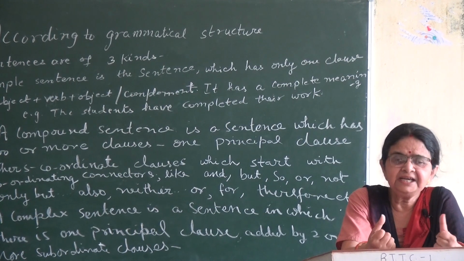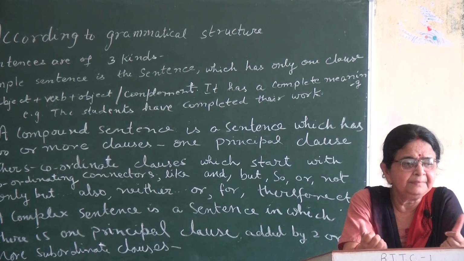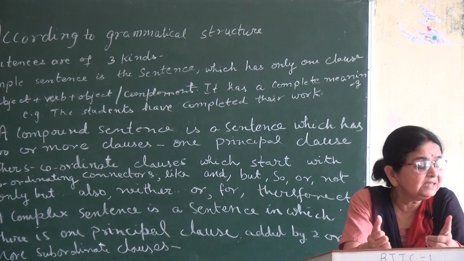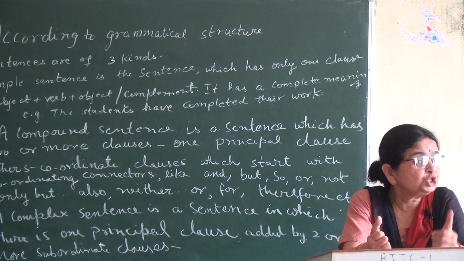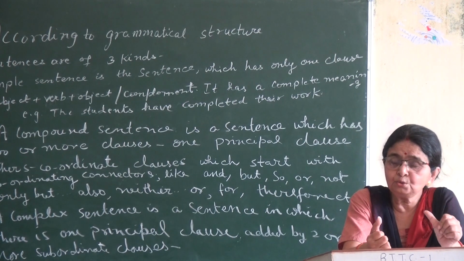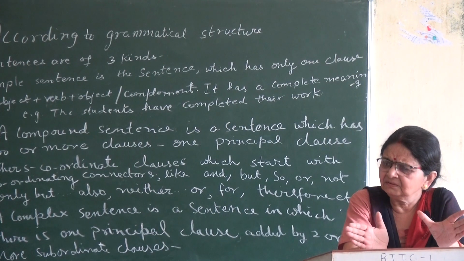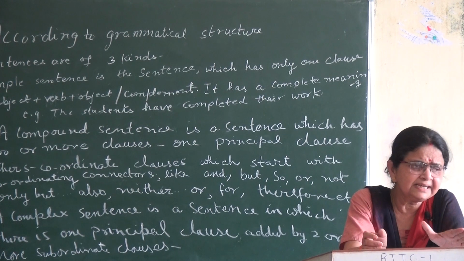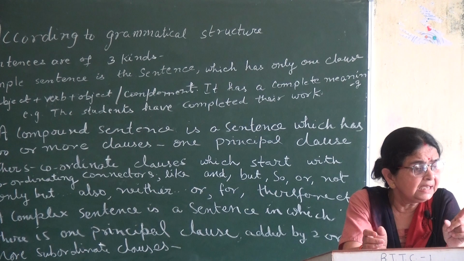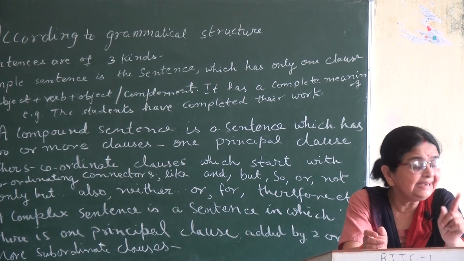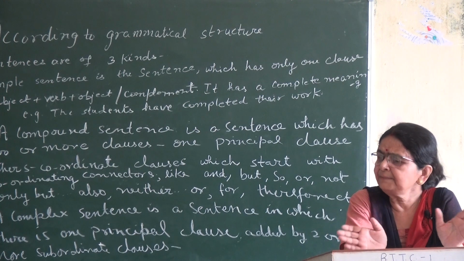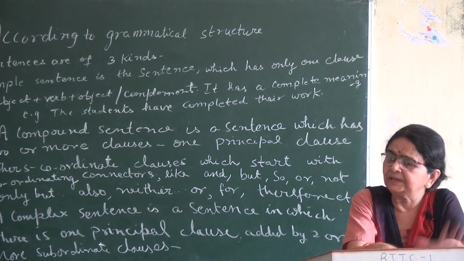Ankit worked hard and failed in the exam. So both ideas are opposite. So but is used and it is a compound sentence. The sentences in which and group connectors are used, so many connectors you have read. Just go home and learn those connectors, because those connectors come in compound sentences and they start coordinate clauses. They are the part of compound sentences only.